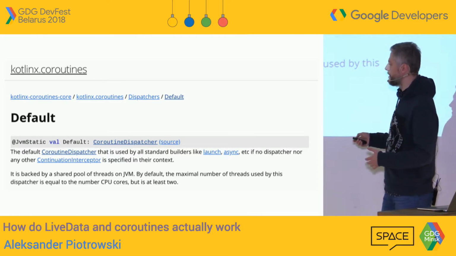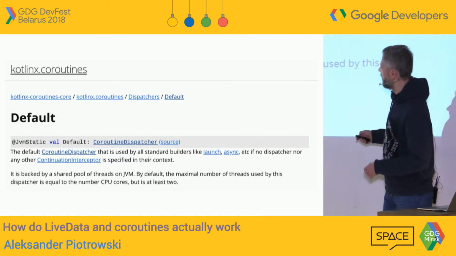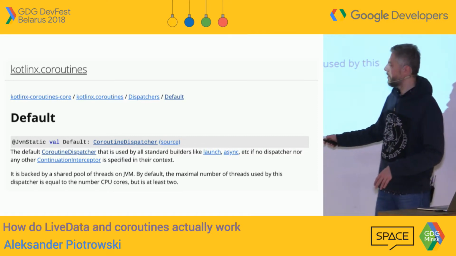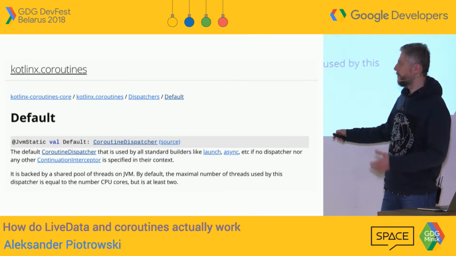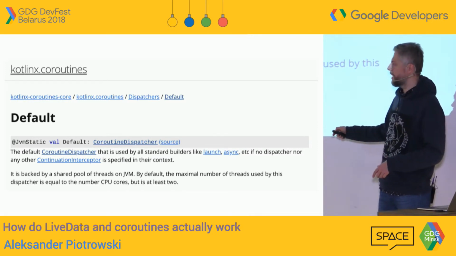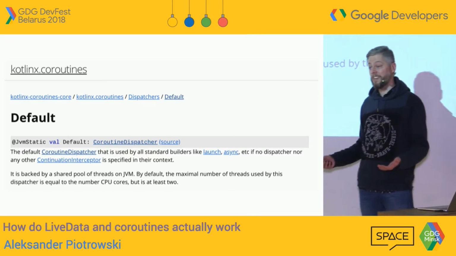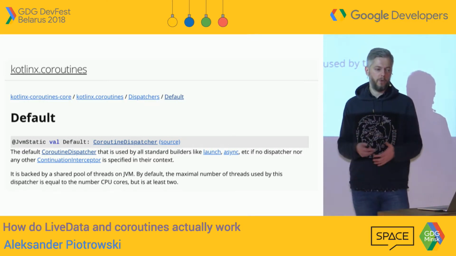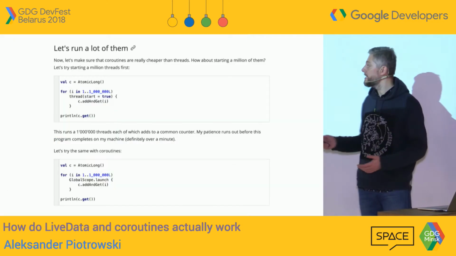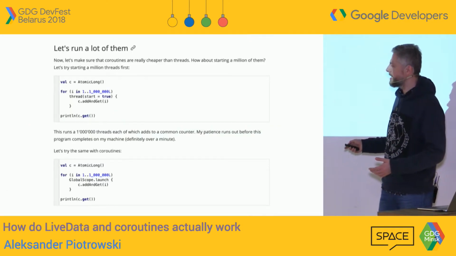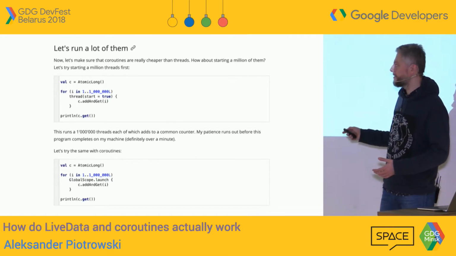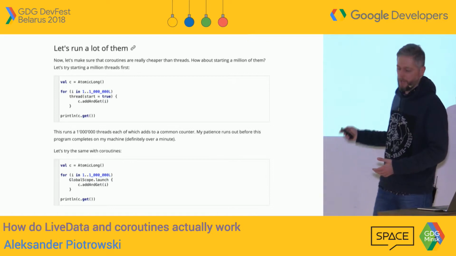Here at the bottom, you see that the default dispatcher, which is what executes all the coroutines, just uses a pool of threads, because there is nothing else on JVM. So coroutines are also using a pool of threads. You can imagine this example as a pool of threads executing all the coroutines, and here someone is just trying to create 1 million coroutines.